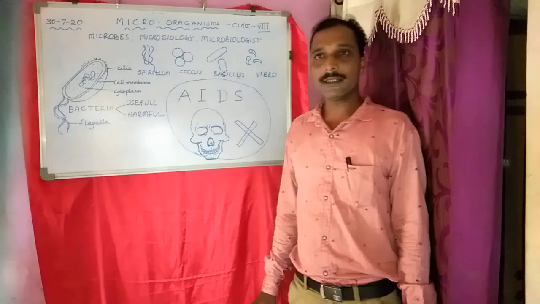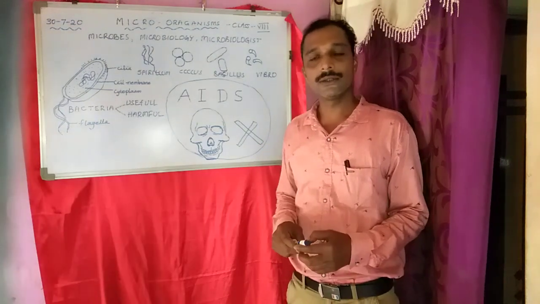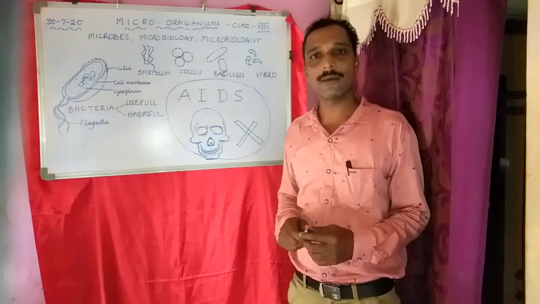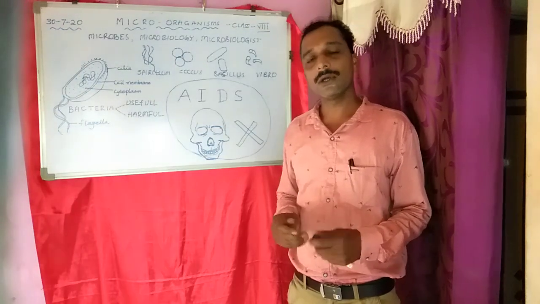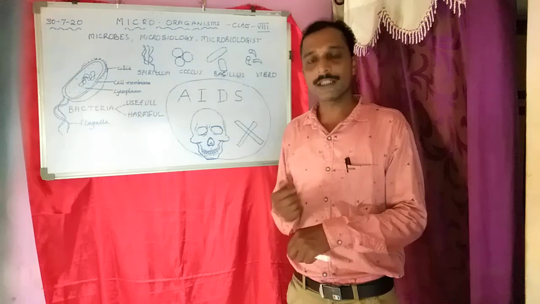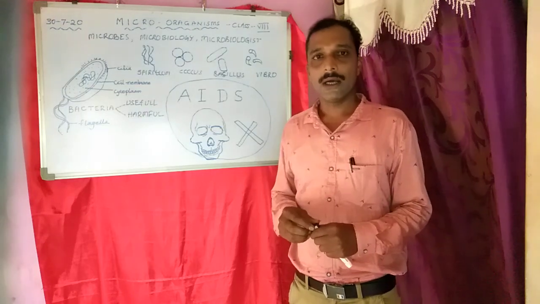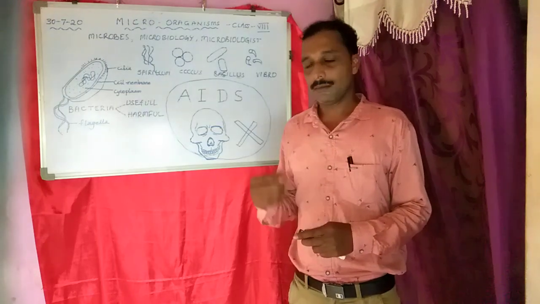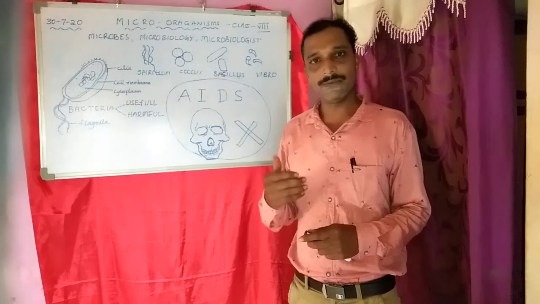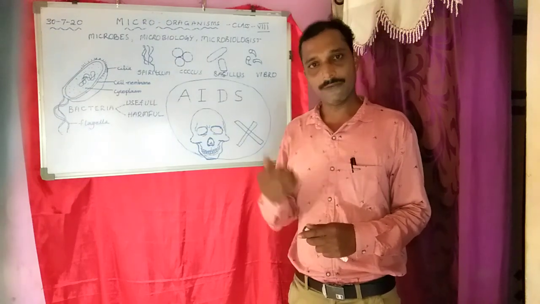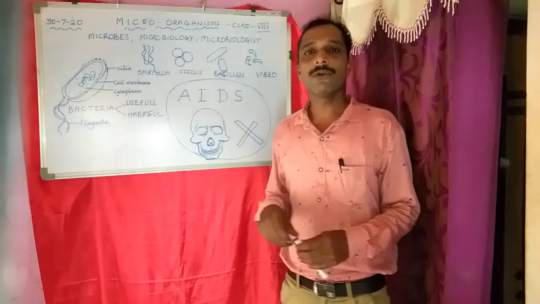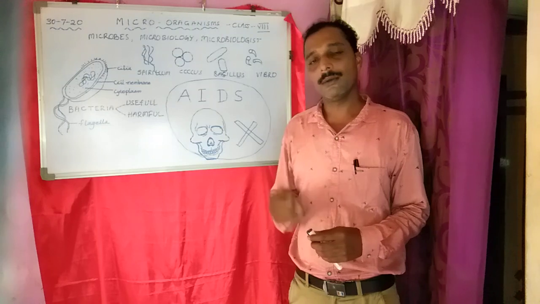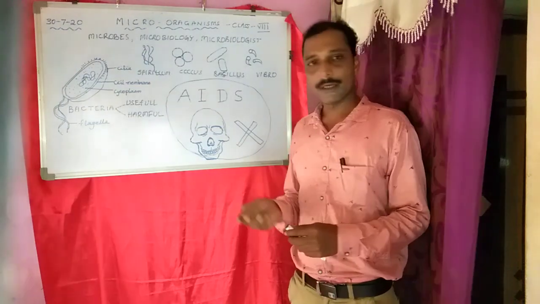The AIDS disease is spread through sexual contact with infected AIDS patients. Also, it is spread through the use of unsterilized needles. It is also spread when an infected mother breastfeeds a child. So this is the mode of transmission of AIDS from one person to another.